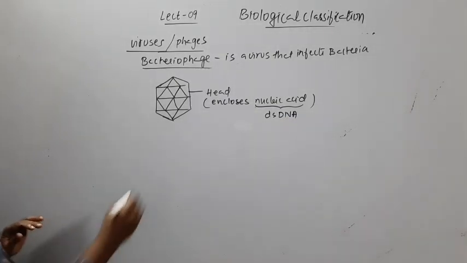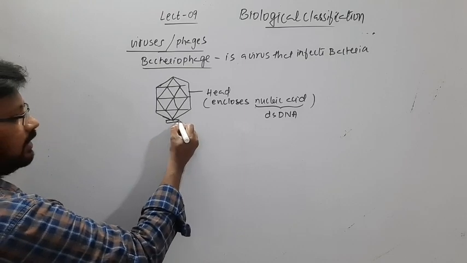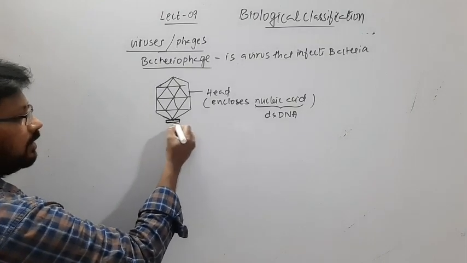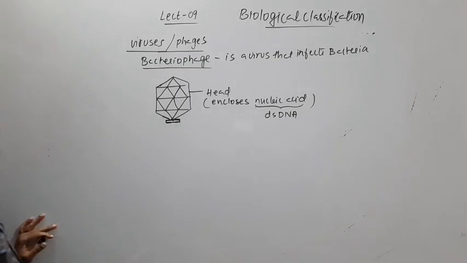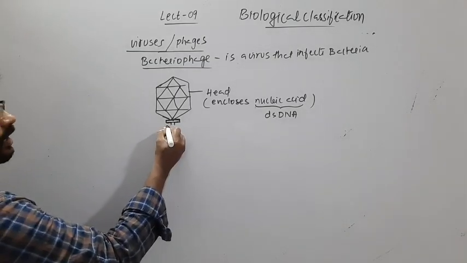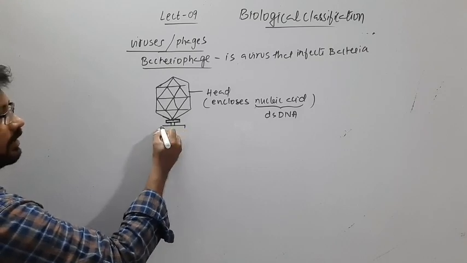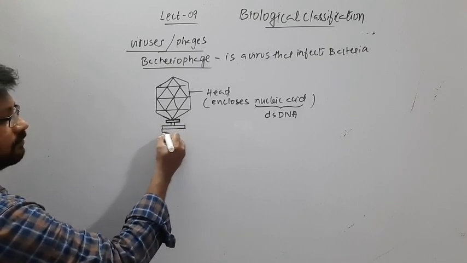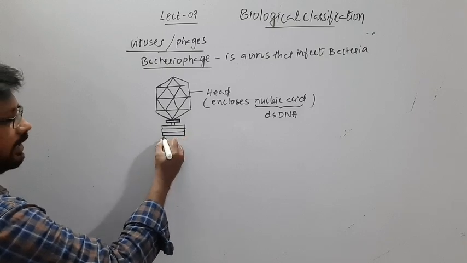Below this we find again protein. All these are made up of proteins. This will be a collar, and below the collar we find a sheath. So this is arranged like this.